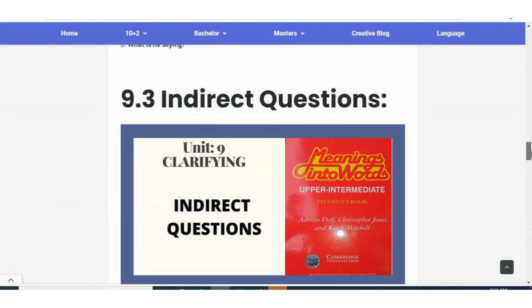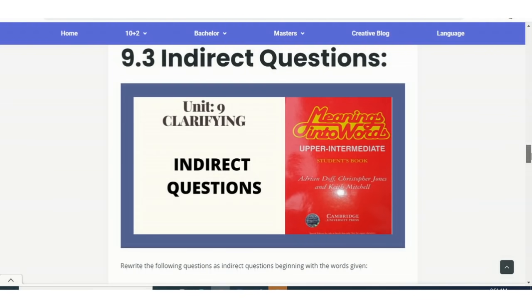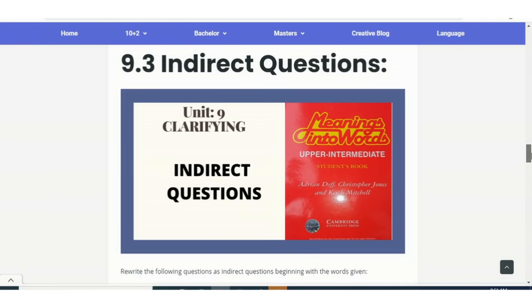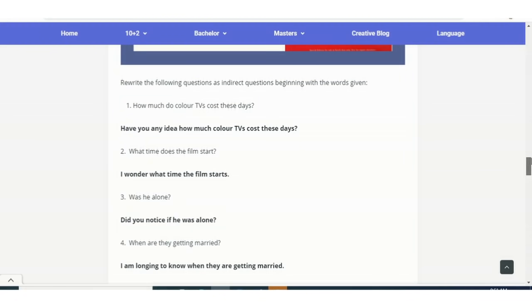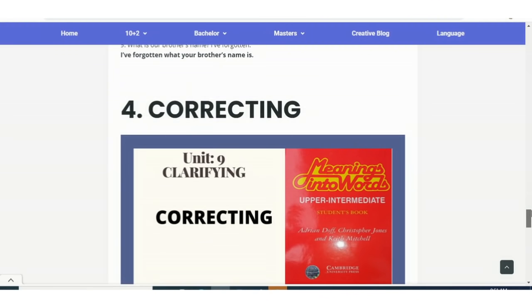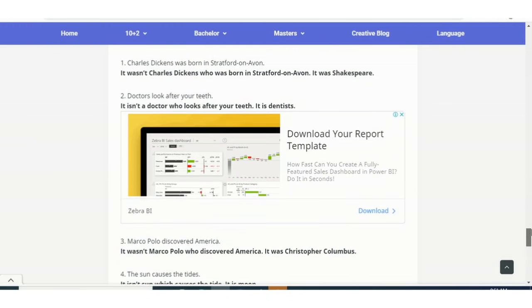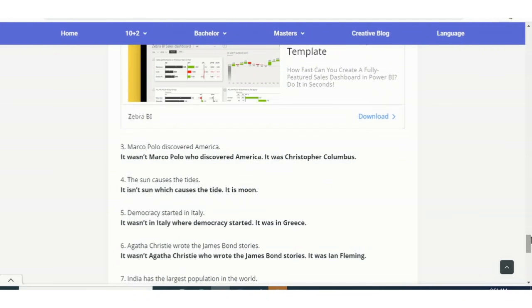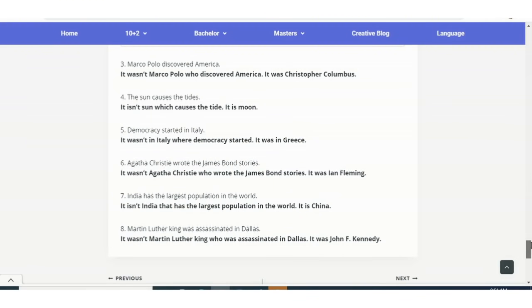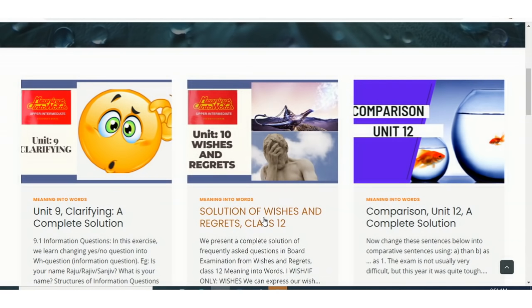And another important question from unit 9 is indirect question. Okay, so please also focus on indirect question for your board exam. And sometimes, from unit 9, there comes one more sort of question, that is correcting. Okay, it is like a GK type of question. So Charles Dickens was born in Stratford, and I think you know it was not Charles Dickens, it was Shakespeare. All the questions, all the answers you have here from unit 9. So I would again suggest you to focus on unit 9 for board exam.